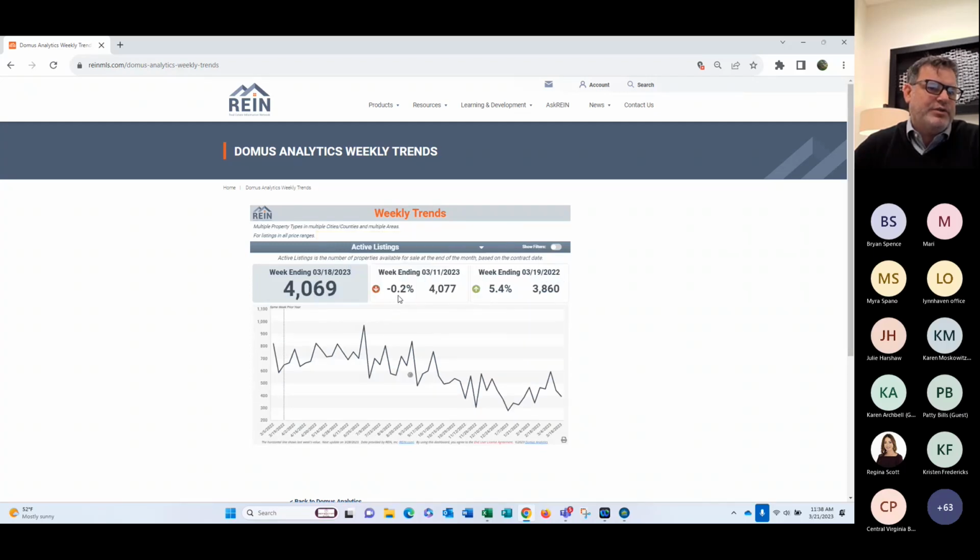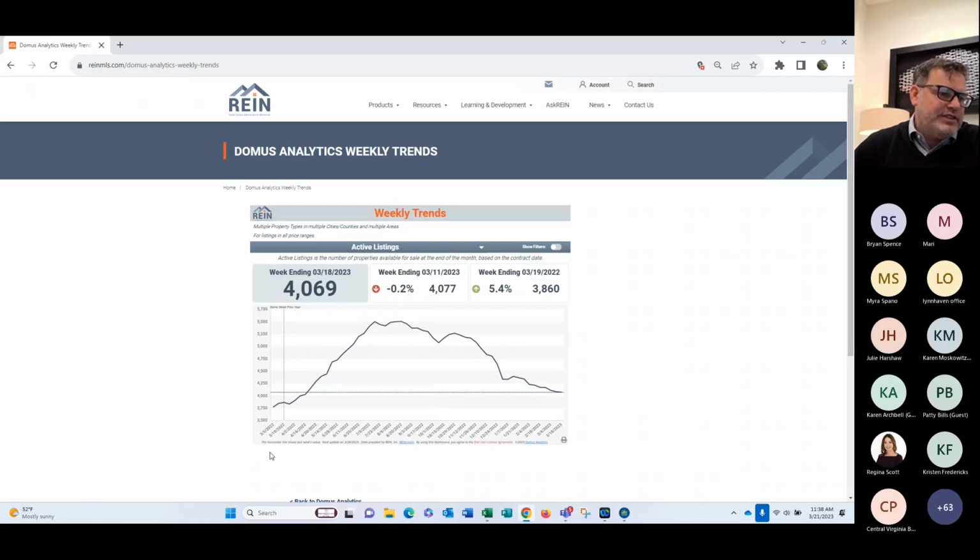Let's take a look at that graph. That's always fun. So this is March 5th, 2022. We were at 3770. Looks like we spiked right here on July 16, 2022 at 5495. And here we are today as of 3/18 at 4,069. So you can see that this information is all live and accurate to the best of REIN's ability, which means from our data input as agents.